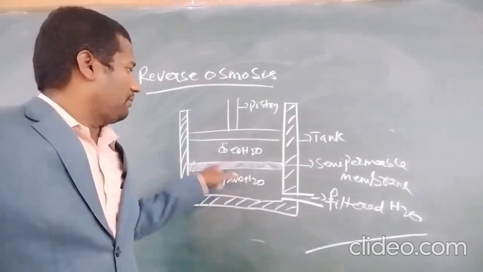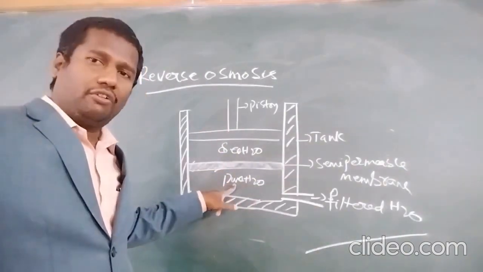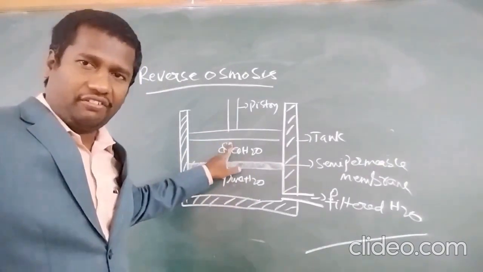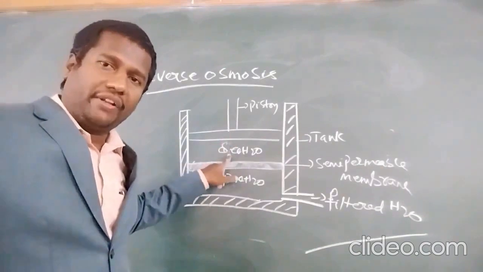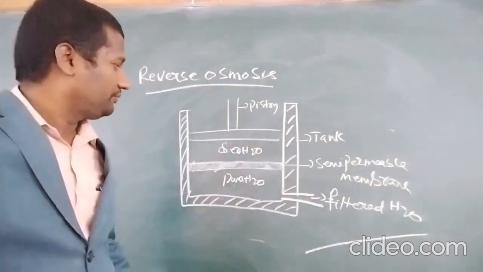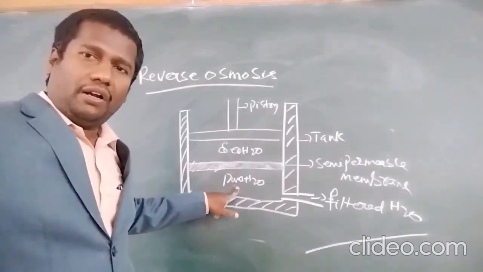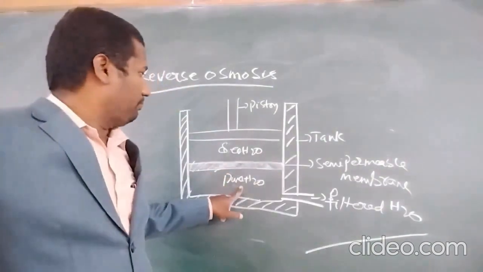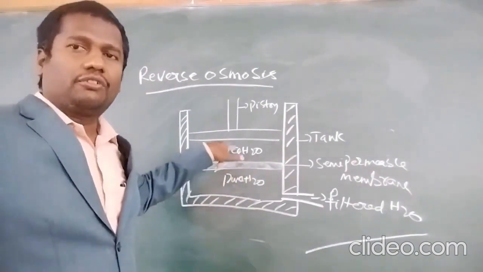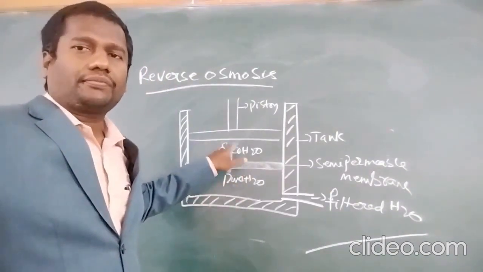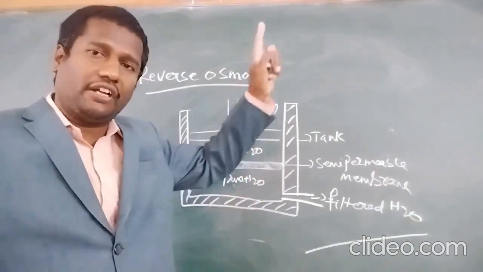Now, this is the semi-permeable membrane. After some time, the pure water is the low concentration and seawater is the high concentration, because seawater, otherwise called brackish water, has a large amount of NaCl. Now, the pure water passes through the semi-permeable membrane into the seawater, toward the higher concentration. This is called osmosis.